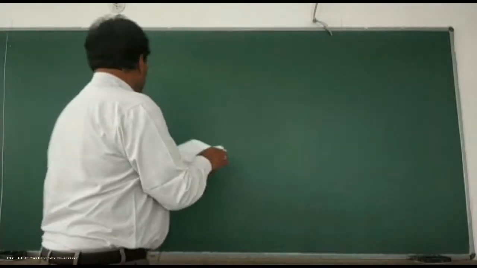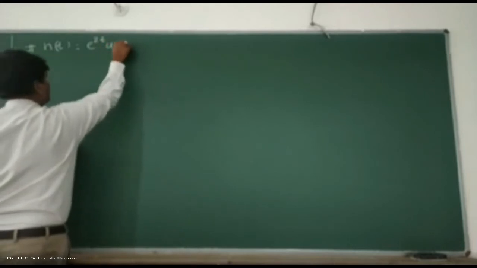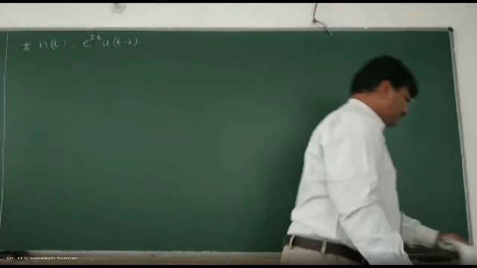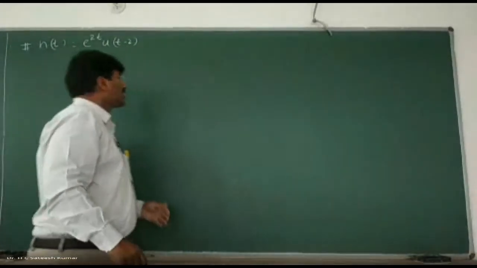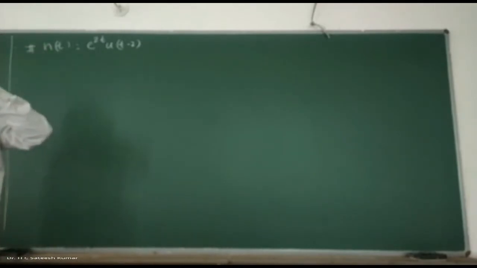h of t is equal to e to the power of 2t into u of t minus 2. Now, how to solve this problem? By seeing the problem only, we can check for 3 properties: stability, causality, and memoryless. By seeing the problem itself, we can say what it is.